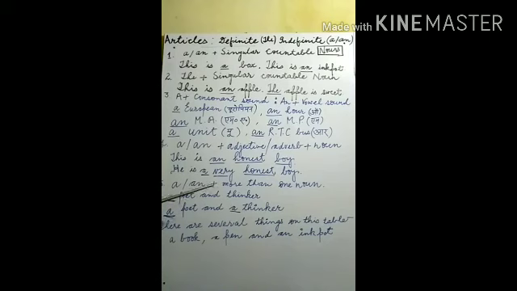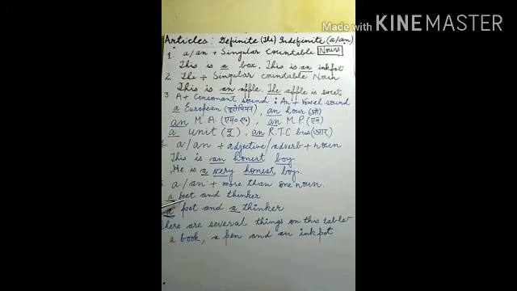This one is a or an plus more than one noun. Sometimes more than one noun is given, and we have to justify whether an article of this type, a or an, is used if more than one noun is given. For example, poet and thinker.